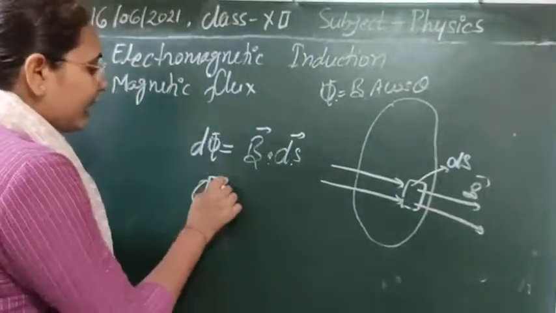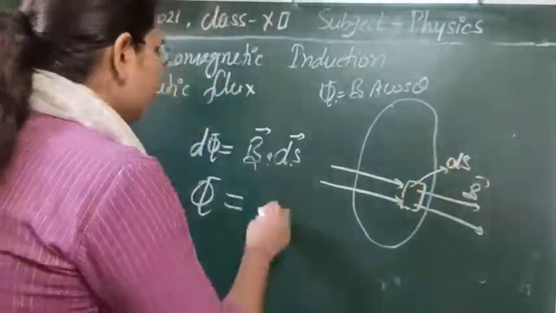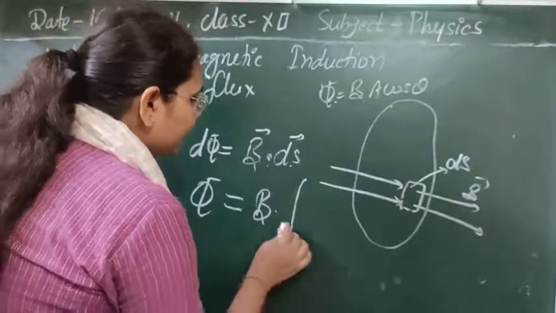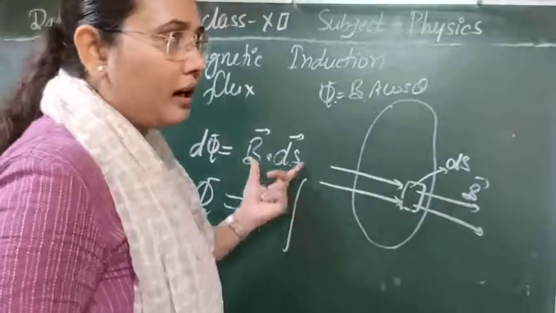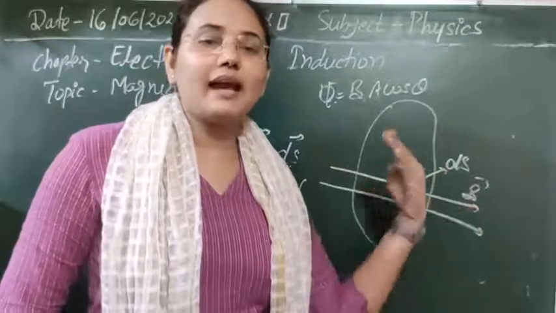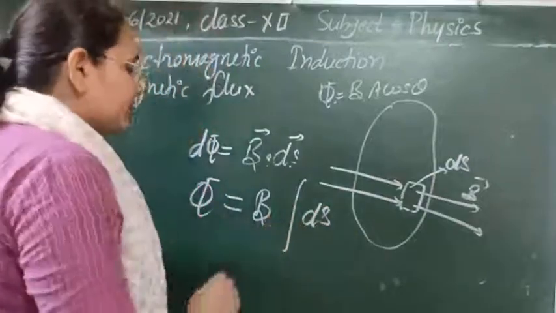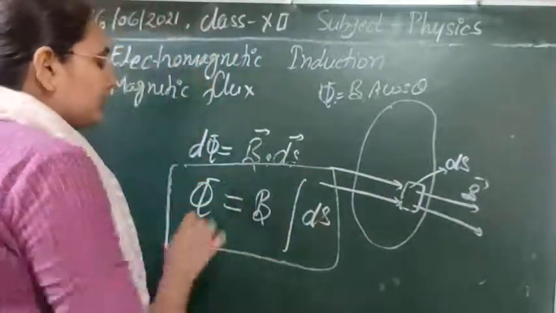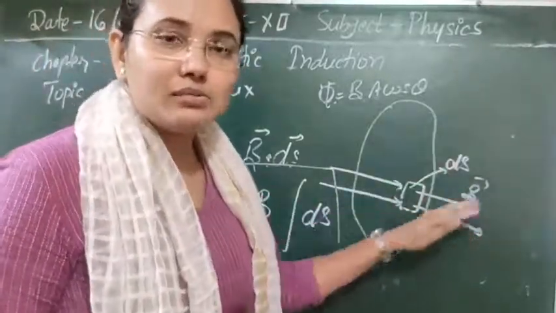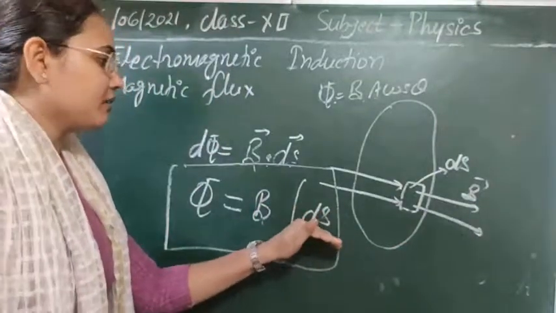In general, if we have to find the magnetic flux linked with the whole surface, then we can integrate it over the area, so that is B ds cos theta. Suppose theta is 0, meaning the magnetic field lines are along the normal direction of the surface, then we can directly write B ds. One more time I have to tell you, whenever we talk about uniform magnetic field lines, we can take B outside and keep the surface integral inside.